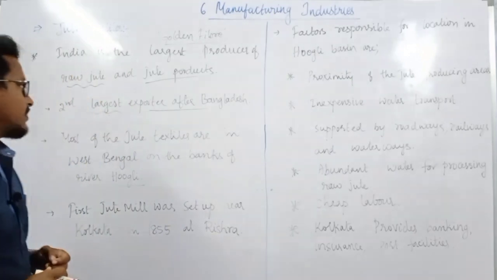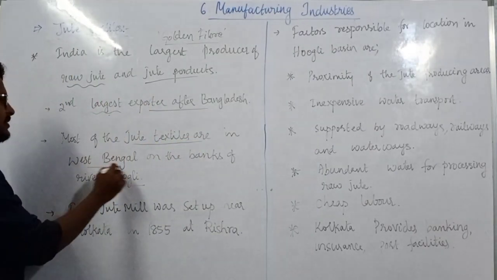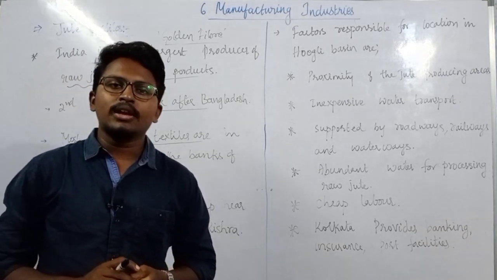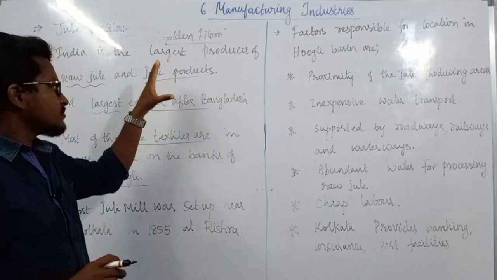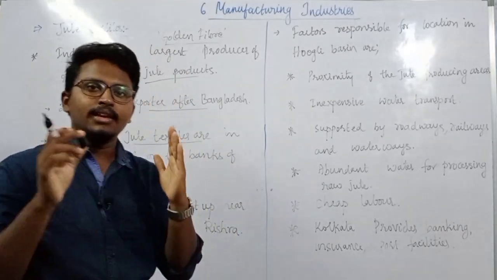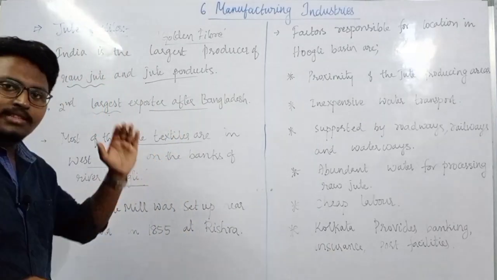Next, the very important thing is that most of the jute textiles are located in West Bengal on the banks of river Hooghly. The jute producing industries are mostly located on the banks of river Hooghly, and we will see the reasons why.